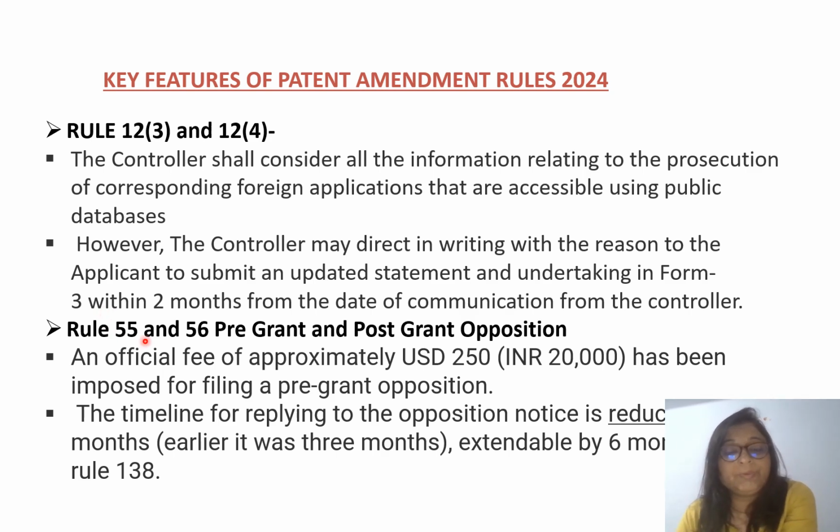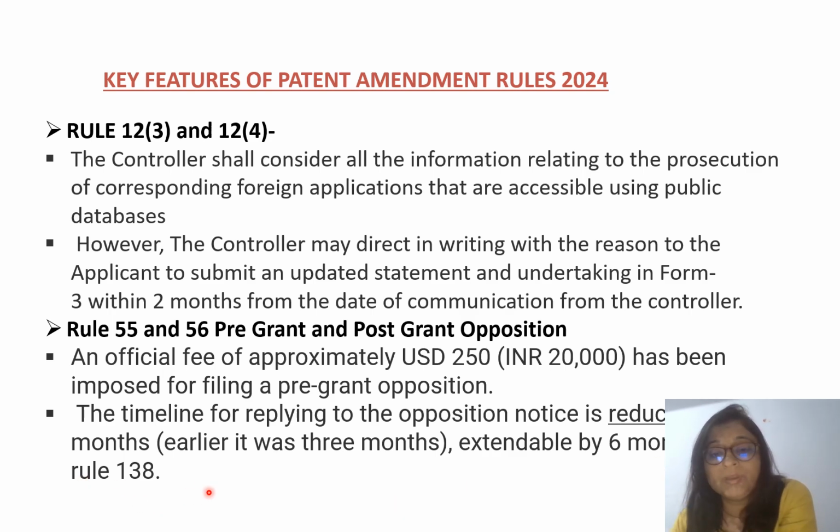Now there are Rule 55 and 56 which tell about the pre-grant and post-grant opposition. So according to the amended rules, now there is a charge of INR 20,000, or you can say $250, for filing a pre-grant opposition. And the timeline for replying to the opposition notice is reduced to 2 months. Earlier it was 3 months, but obviously extendable by 6 months according to Rule 130.